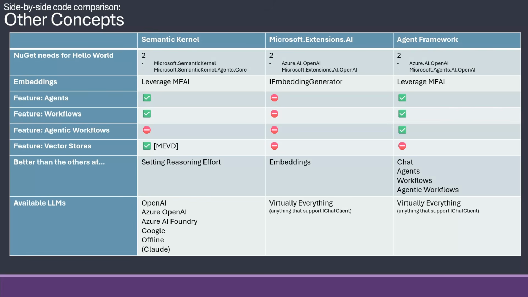I think there's one thing with Amazon Bedrock agents that is not supported yet in Agent Framework, but beyond that, it can do everything that Semantic Kernel could do, save for the vector stores, of course, which again is just a namespace only that is there. So that is the only place I will ever use that NuGet package going forward, and I will be migrating all my Semantic Kernel over to Agent Framework, which in turn then just uses the Extensions AI behind the scenes for the low-level stuff. So that's everything.